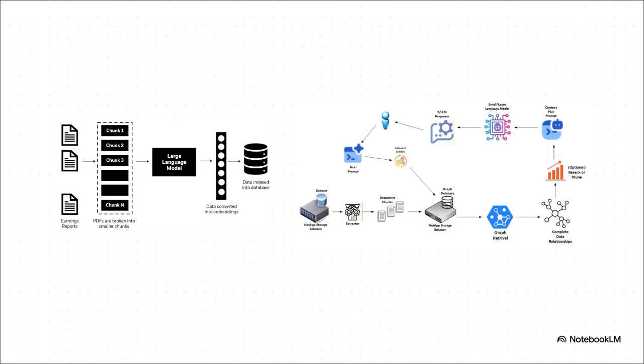By physically moving data through both of these pipelines, hybrid RAG acts as the ultimate failsafe. On one side, we have traditional vector database creation, breaking PDFs into chunks, making embeddings. On the other side, we've got the graph retrieval architecture pulling out entities and relationships. So if VectorRAG completely misses the exact context for an extractive question, the system just falls back to the graph context. And if GraphRAG comes up empty on some highly abstract question, it falls back to the vector context. They literally cover each other's blind spots.